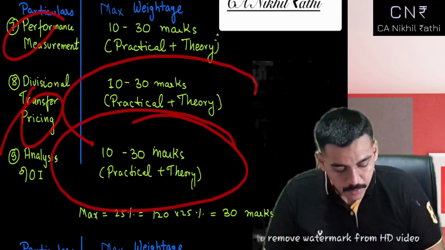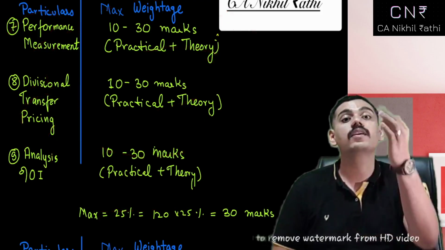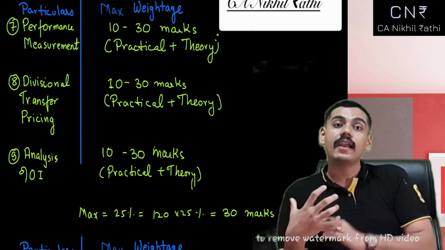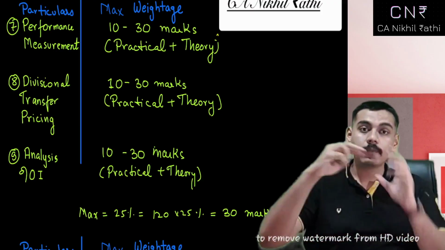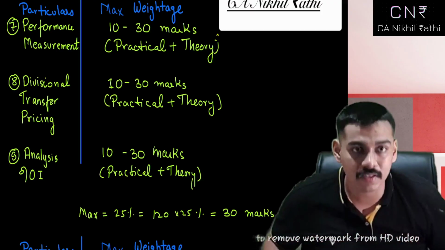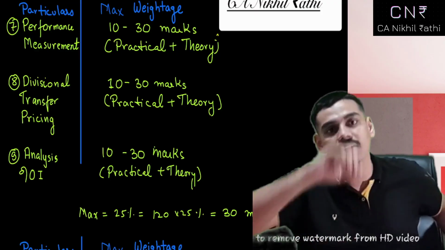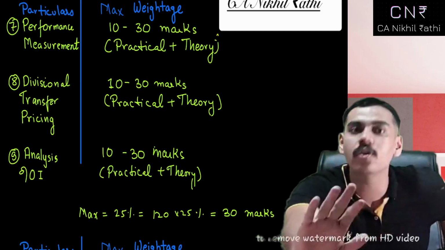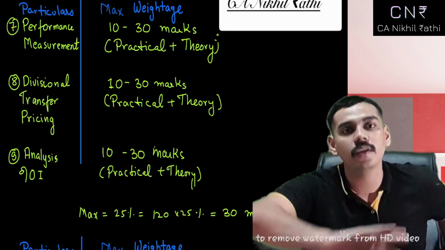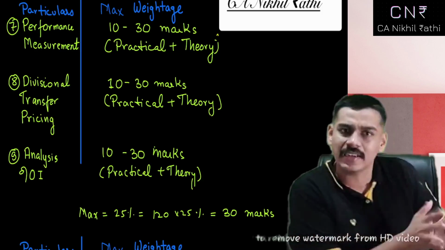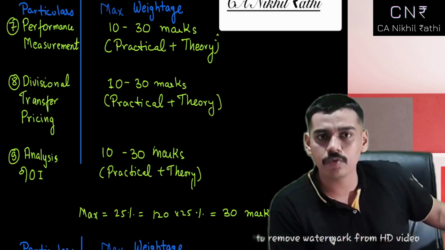Because the Institute has given itself a blanket of around 30 marks. Now understand, the Institute can ask two chapters of 60 marks. What will you do in the examination? You cannot just cry there stating that you have done ABC analysis as per this faculty and the Institute has asked something else. You cannot do that. Because trust me, all those faculties, including me, are chartered accountants. We have done what we have to do.